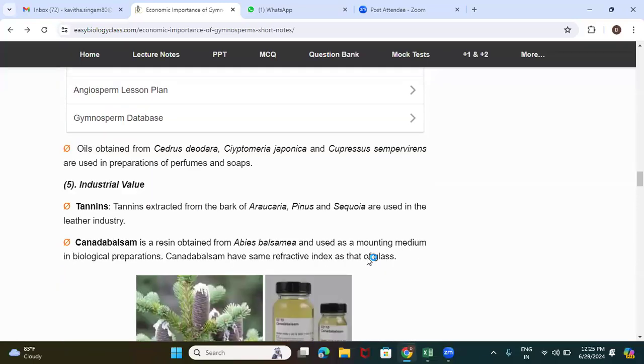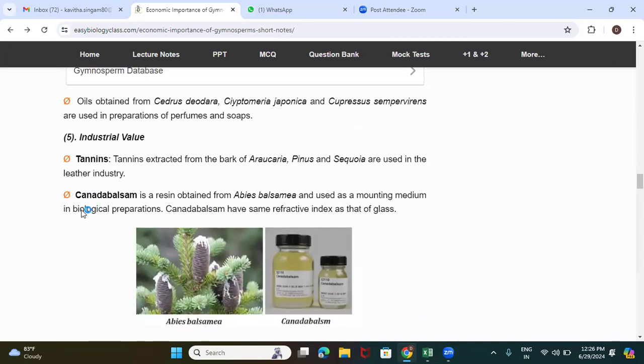Now, next comes the industrial value here, that is on a larger scale for the production of certain products. First, these are the secondary metabolites we extract from these plants. One is tannins. Tannins are extracted from the bark of Araucaria, Pinus, and also Sequoia, and are used in the leather industry for softening of the leather and for tanning. These are called secondary metabolites.